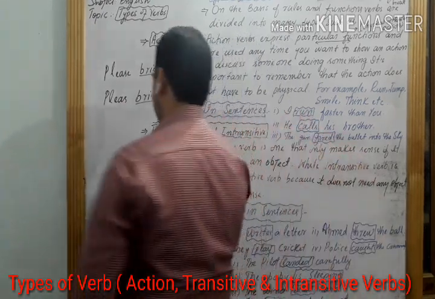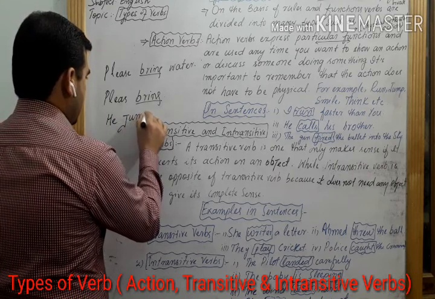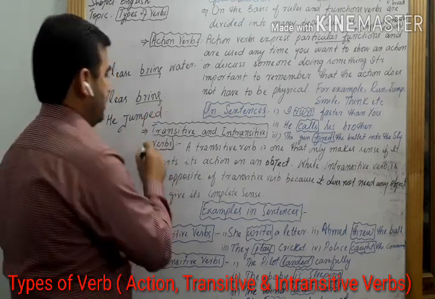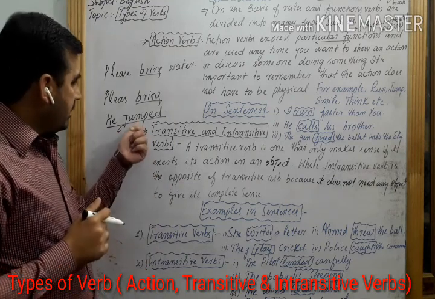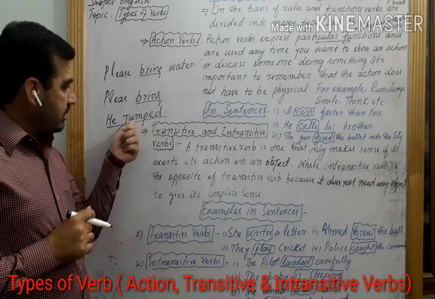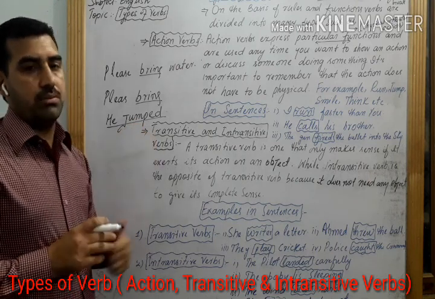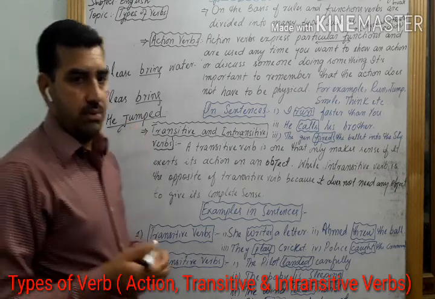For example, he jumped. This is a complete sentence, and this verb gives us a complete sense. But this sentence lacks an object. So this verb is an example of an intransitive verb.